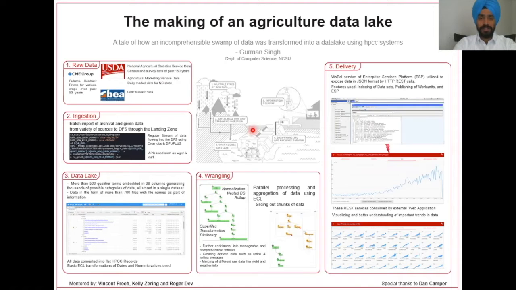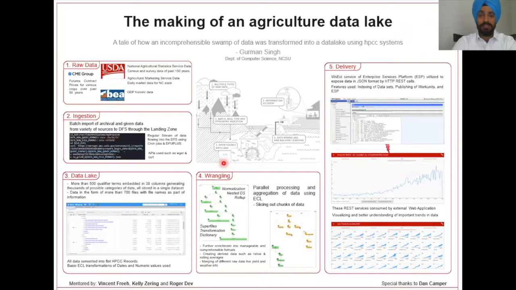Here is the HPCC system's view of a data lake, which consists of five components. That is, the raw data itself, the ingestion of the raw data into the data lake, machine learning and other forms of data wrangling, and finally, the delivery of information derived from the raw data.